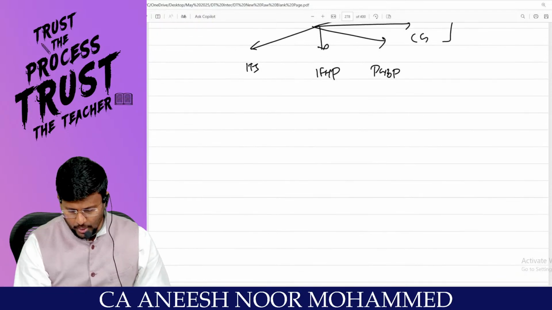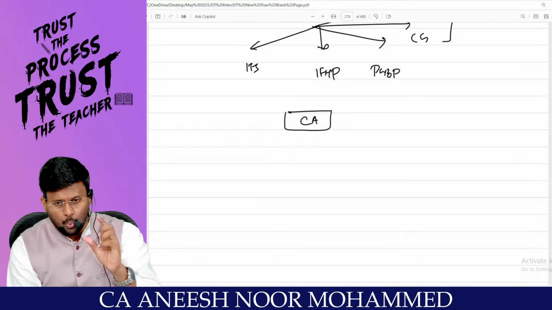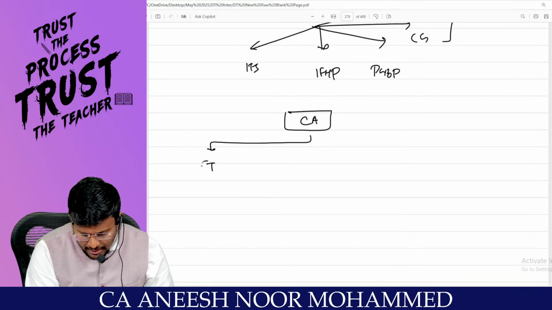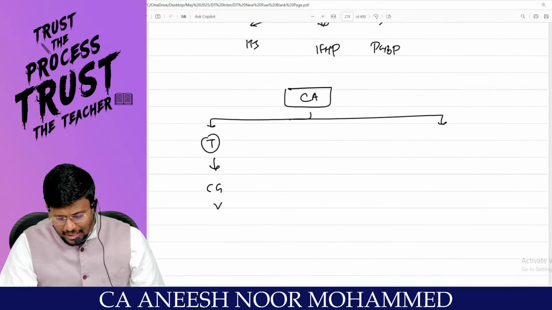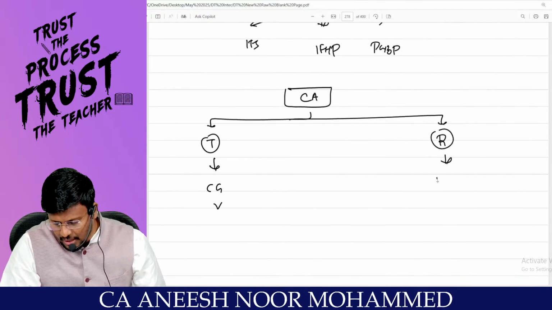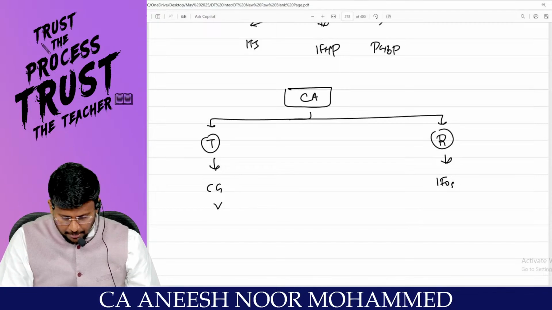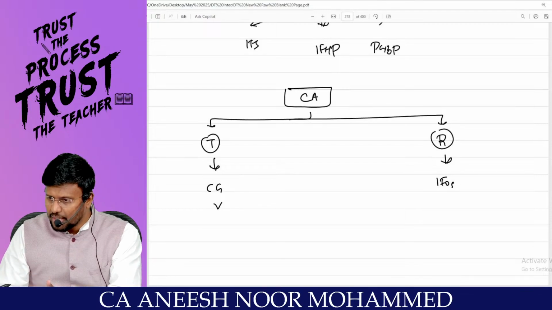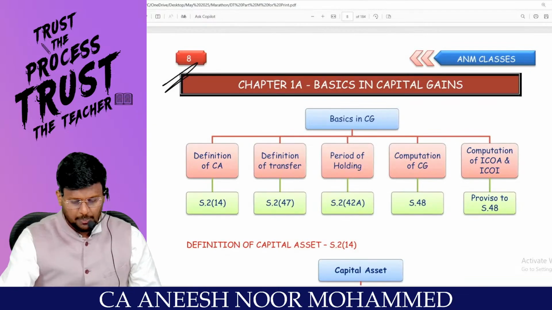My dear lovable students, both the heads are predominantly talking about one asset called capital asset. If you are transferring the capital asset, capital gain will come. If you are receiving the capital asset, IFOS may come. So to understand these two chapters, capital gain and IFOS, understanding what a capital asset is is the priority.